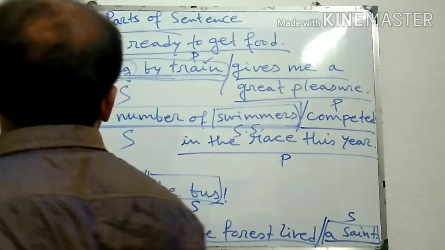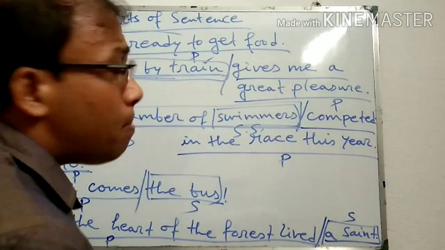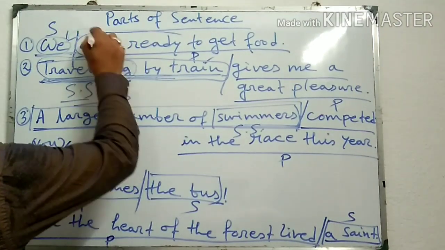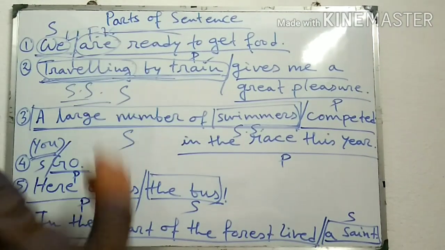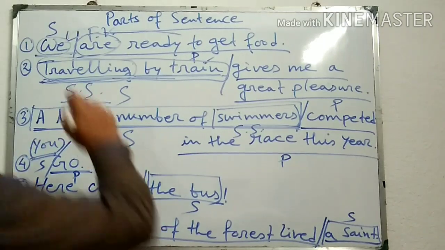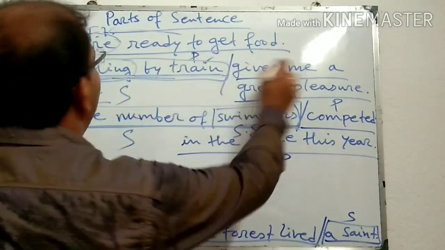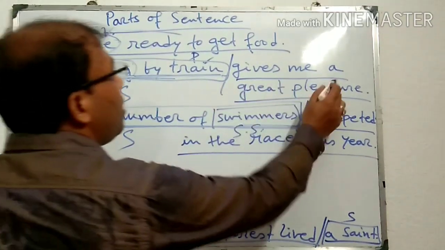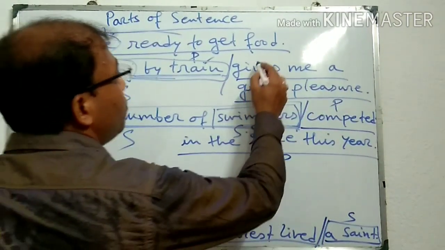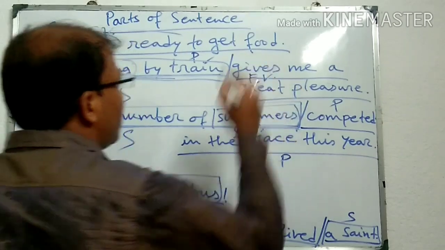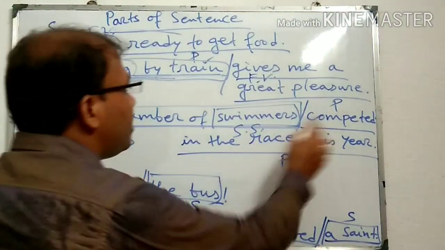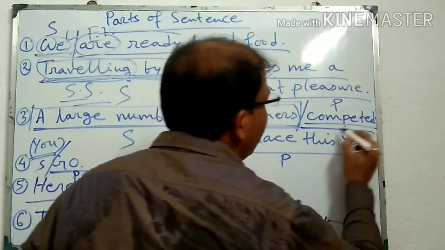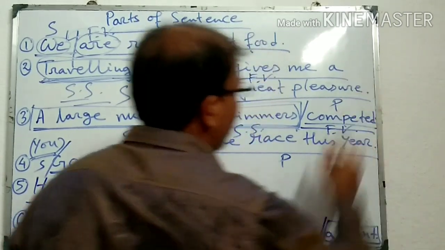Similarly, in the predicate, the finite verb is the main part of the predicate. For example, are ready to get food, are is the finite verb. Similarly, gives me a great pleasure, gives is the finite verb. Similarly, competed in the race this year, competed is the finite verb.